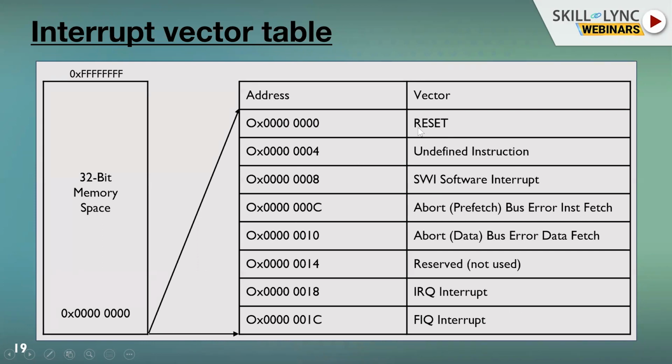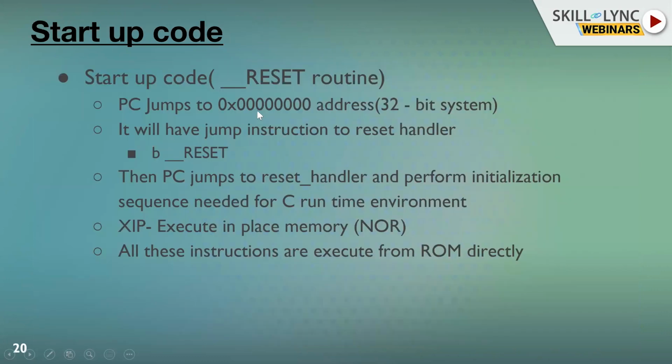We'll talk about reset, which is the highest priority interrupt. So we know, when we power on, control comes to the reset, and it will actually have a reset handler.